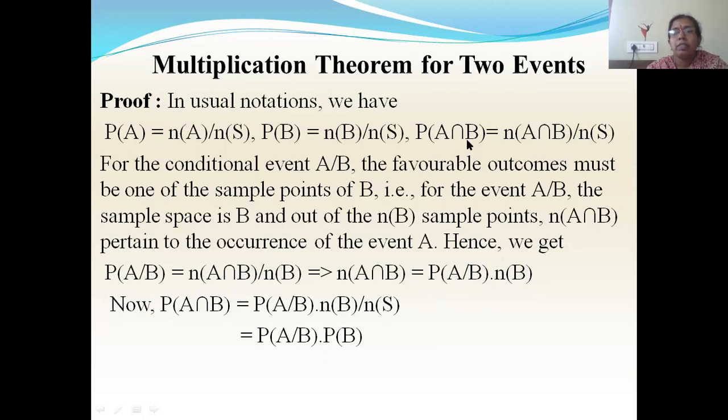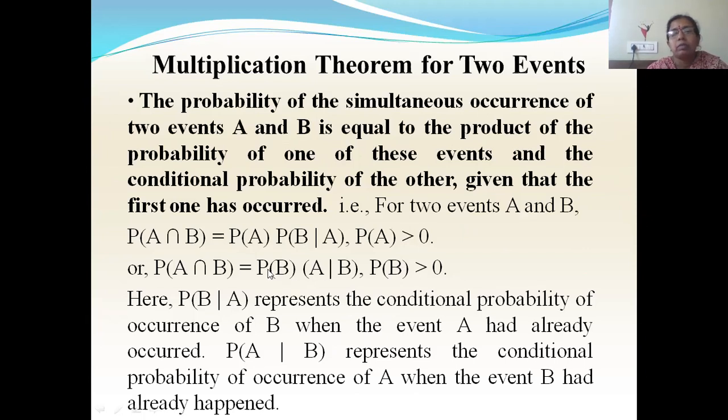So P of A intersection B will be what? P of A by B into N of B, so I'm writing that P of A by B into N of B by N of S. Here you have N of S. So this is equal to P of A by B into N of B by N of S, which is what? P of B. So we got P of A intersection B is equal to P of A by B into P of B. See, this one we have proved.